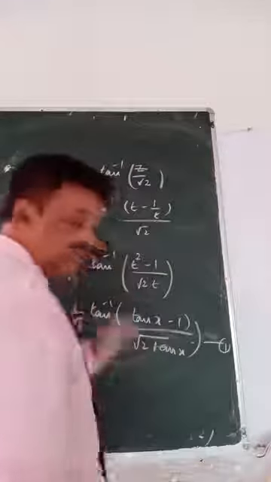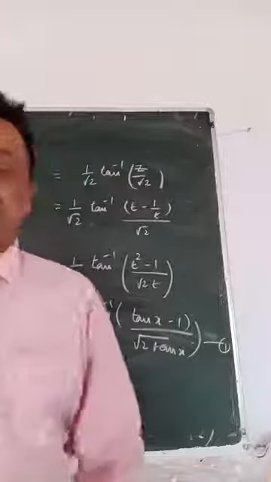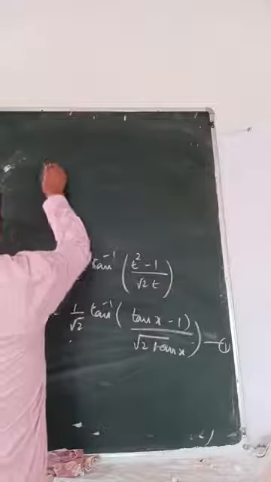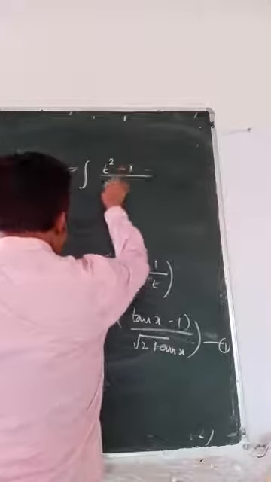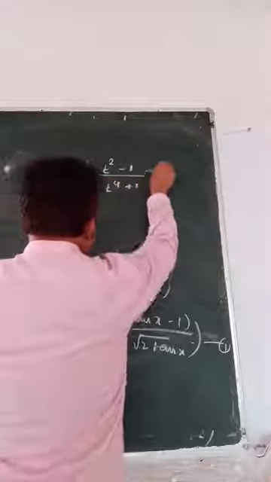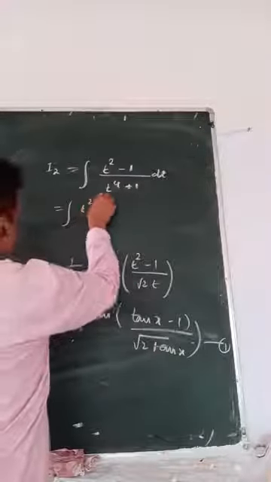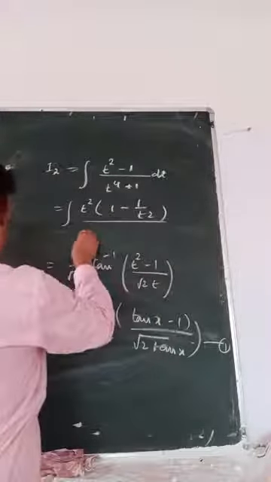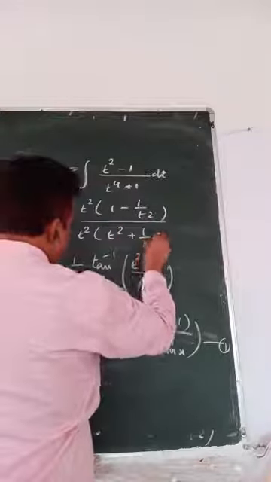Now, because this is very lengthy, again you have to find out what is I2. I2 part is t square minus 1 by t4 plus 1. T square common, 1 minus 1 by t square common, t square plus 1 by t square.